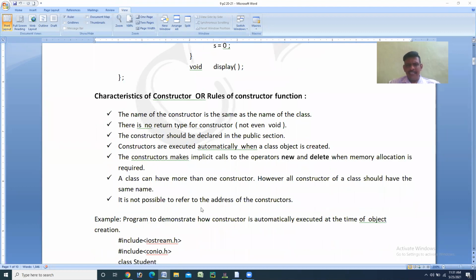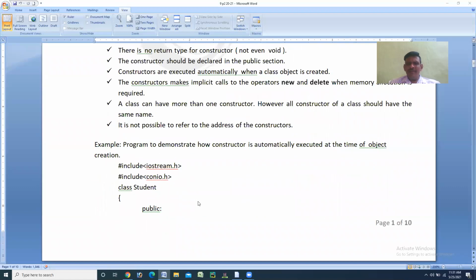Then the last point is, it is not possible to refer to the address of the constructor. You cannot refer to the address of any special member functions called constructors. So these are all the characteristics or the rules of a constructor. Then to show that, we are writing one sample program here. The program is to demonstrate how the constructor will be executed automatically when the object of that class is created. That we want to show it here.